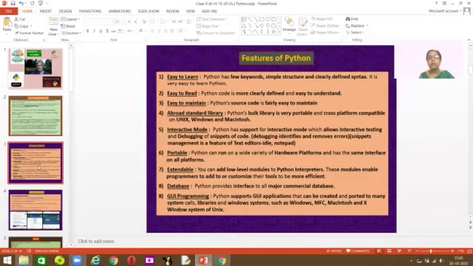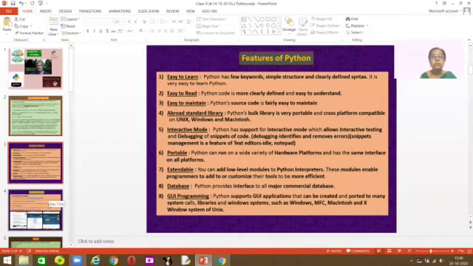Now, GUI programming. What is GUI? Graphical User Interface. Python supports GUI applications that can be created and ported to many systems, libraries and the Windows system. You can take this application and use it on Windows, Macintosh, Windows XP, Unix and all these different platforms. It supports all these types of platforms. So Python is supported by GUI applications. Okay.